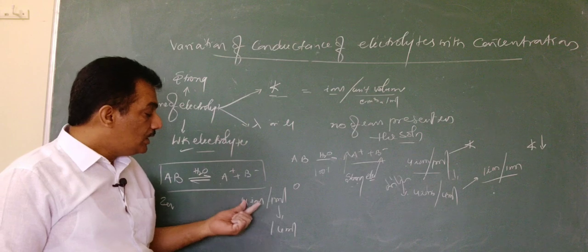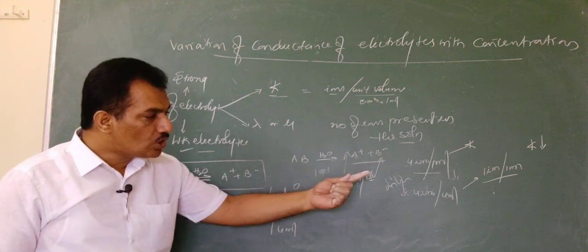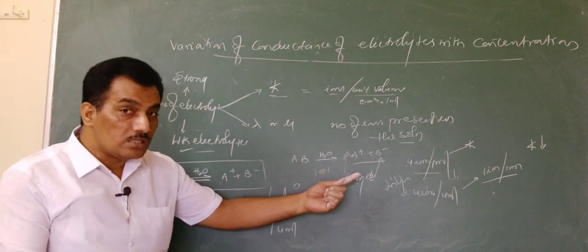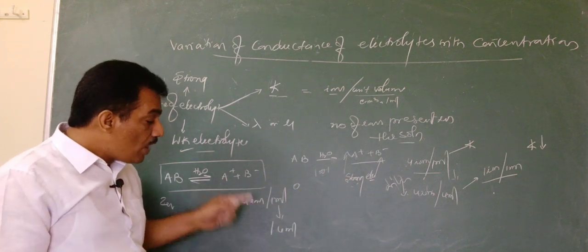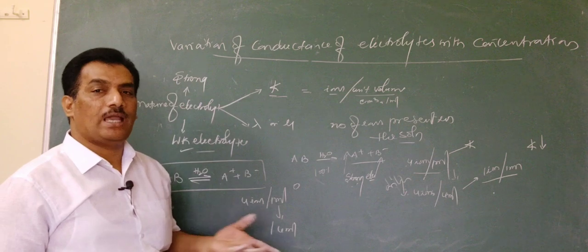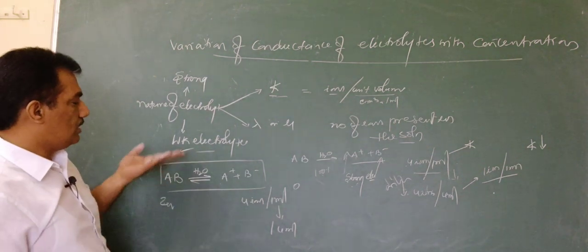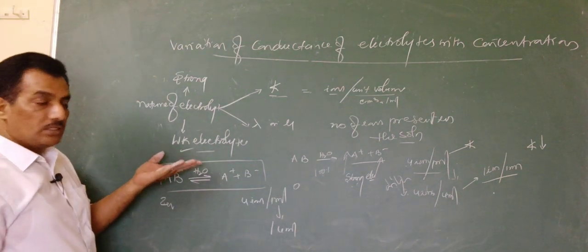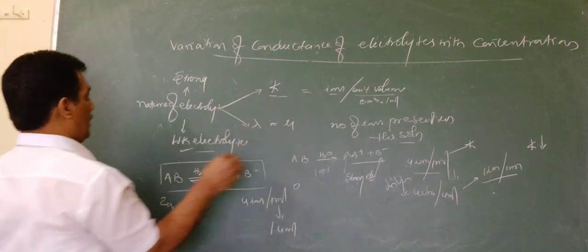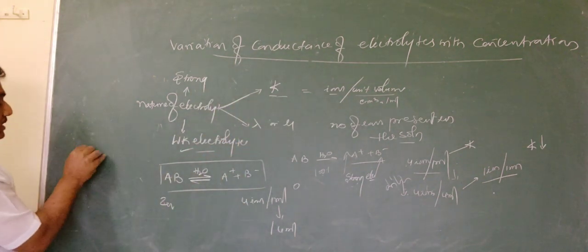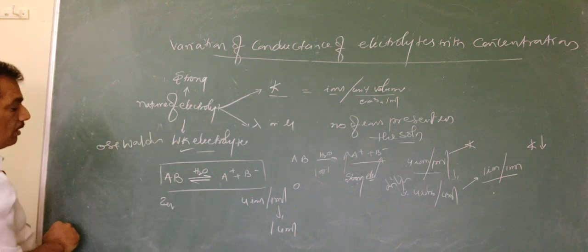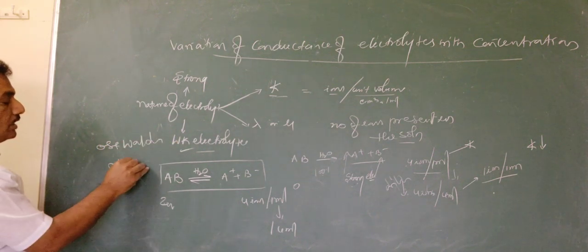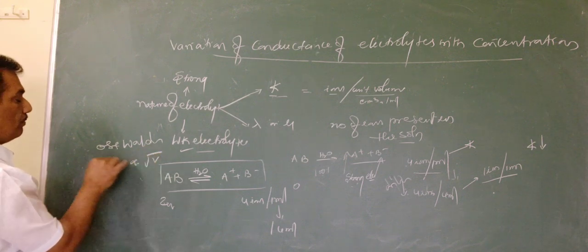And now, unlike the strong electrolytes where further increase in ions is not possible, here the number of ions will increase. Why? Because it is a weak electrolyte. You have to recollect Ostwald's dilution law. As per Ostwald's dilution law, degree of dissociation is proportional to square root of dilution.